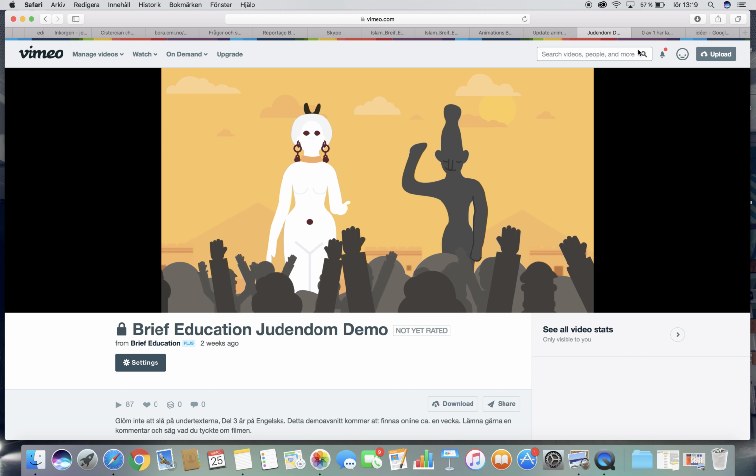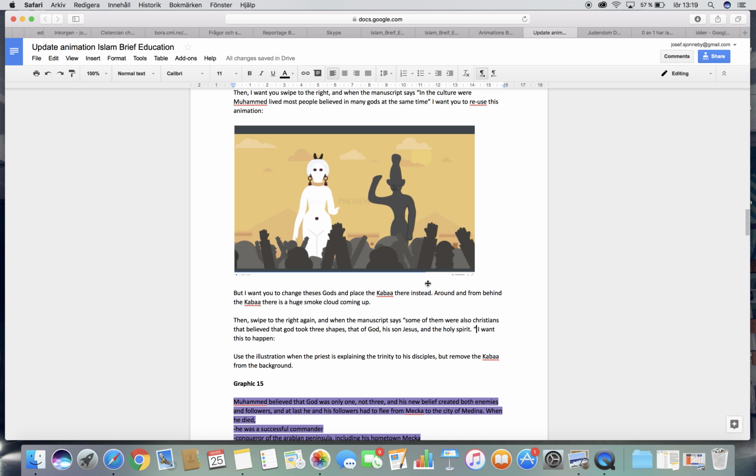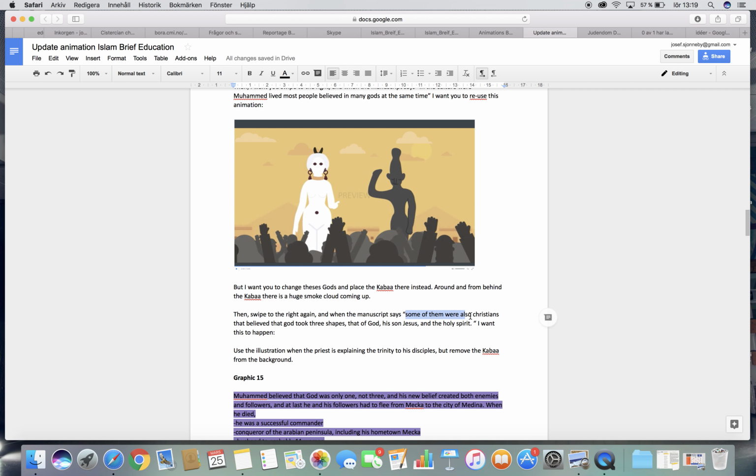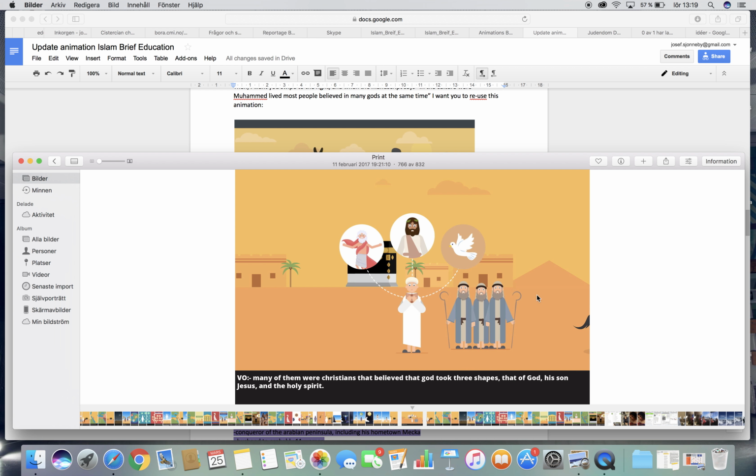Then when I say some were also Christians that believed God took 3 shapes, you swipe to the right again to find these guys. And also here it should look like you have in all 3 scenes objects in the foreground, and it should look like they are standing inside the city, not outside the city.